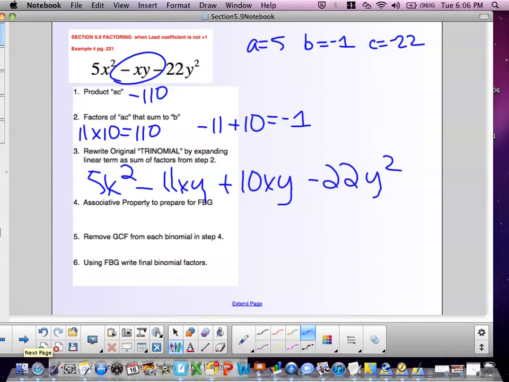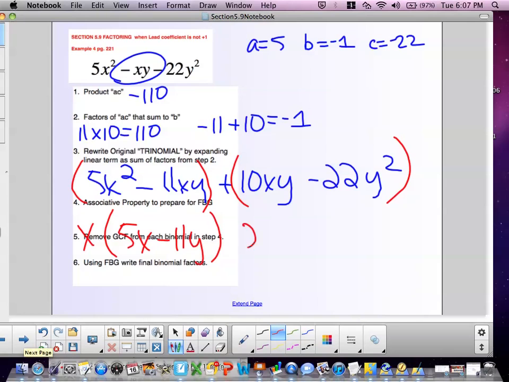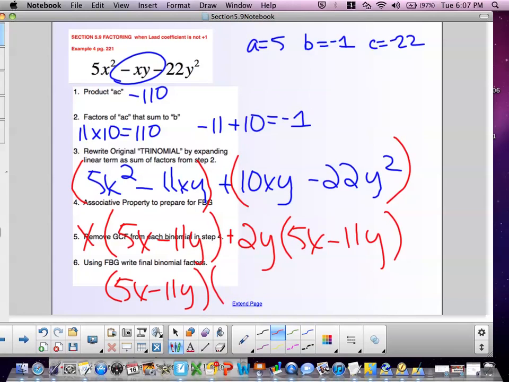I now have a polynomial with 4 terms, and I'll use factor by grouping on this. In the first pair, they share only an x, and that leaves me with 5x minus 11y. The second pair, they share 2y, and that leaves me with 5x minus 11y. So the common binomial is 5x minus 11y, and then the factor partner is x plus 2y.